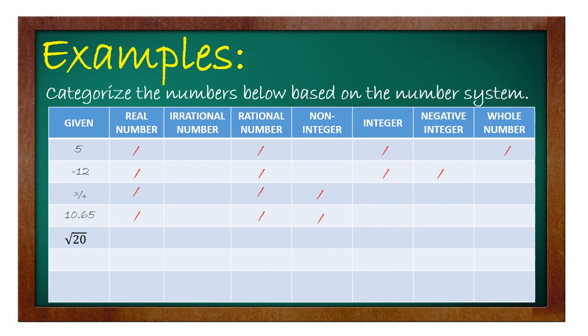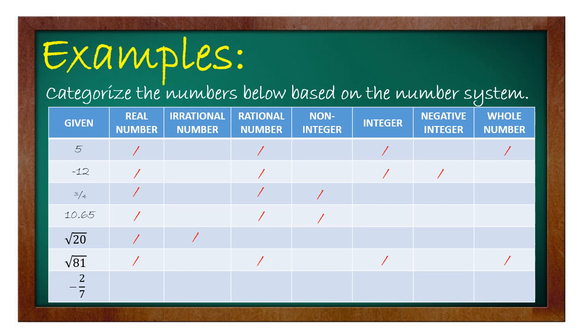Next is the square root of 20. So, square root of 20 is still a real number. But, if we're going to take the square root of 20, wala siyang eksakto. So, mag-a-approximate lang tayo. So, that means it is an irrational number. Square root of 81. So, square root of 81, that's a real number. But if we get the square root of 81, that's equal to 9. So, we know that 9 is a whole number. Okay? So, ang whole number ay nasa loob ng integer. At ang integer ay nasa loob ng rational number.